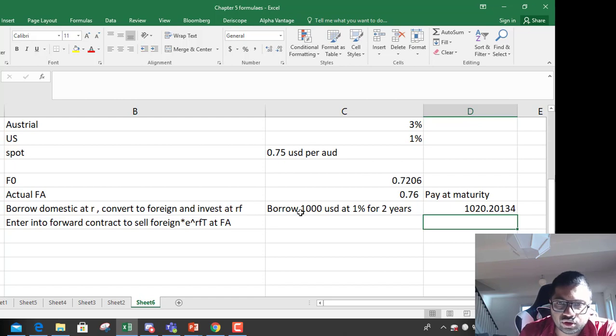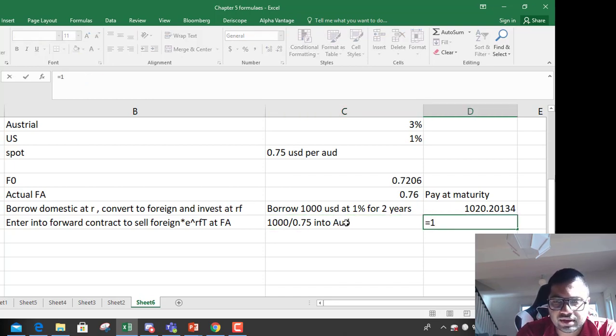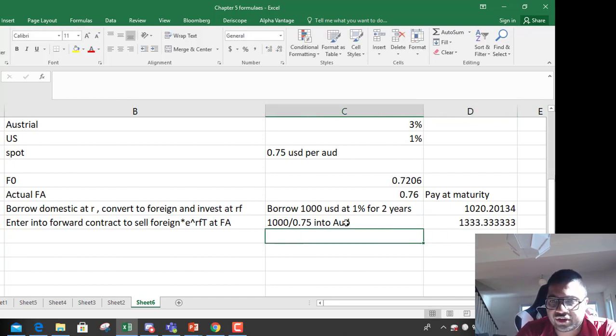Then what do you do? You convert this 1000 into foreign currency and invest it. You are going to convert 1000 at 0.75, which is the current spot, into AUD, Australian dollars. That becomes 1000 divided by 0.75, that is 1333 AUD.